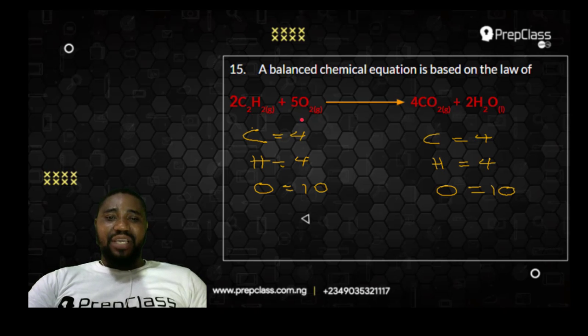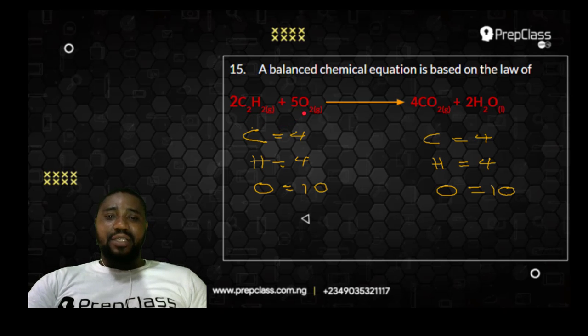That now tells you that matter can neither be created nor destroyed, but can be converted from one form to another. Since there is no shortage of atoms, matter was not destroyed, because carbon is 4 here, 4 here, hydrogen is 4 here, 4 here, oxygen is 10 here, 10 here. The elements were not destroyed, they were only converted from one form to another.